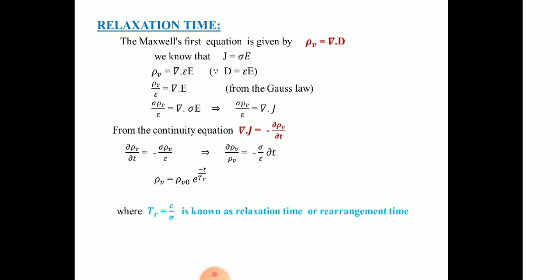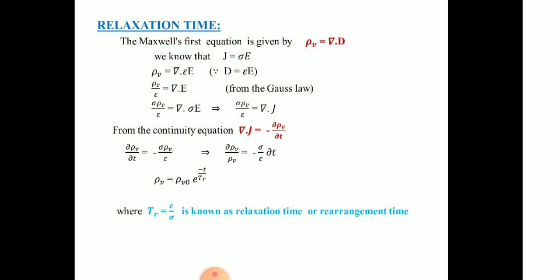We also know that J is equal to σE. J̄ is equal to σĒ. This is known as the point form of Ohm's law. Please, students, my dear friends, remember J is equal to σĒ. This is Ohm's law for fields. So, substituting all those things here, ρv is equal to ∇·D.